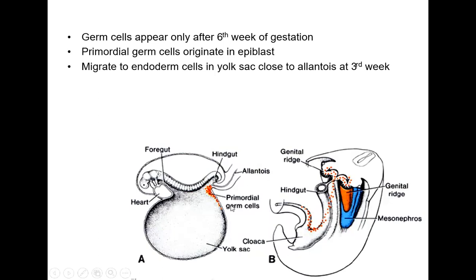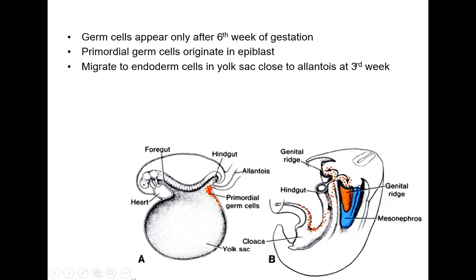If you see here, the primordial germ cells are produced here in the yolk sac, from the epiblast, then they start migrating. Here, this is the side view. This is the cut section. If you take a cut section of this one, here is the fetus. This is the yolk sac. Here is the amniotic cavity. So the primordial germ cells are produced here in the yolk sac, and they migrate. If you take a section at this level, this is how it looks.